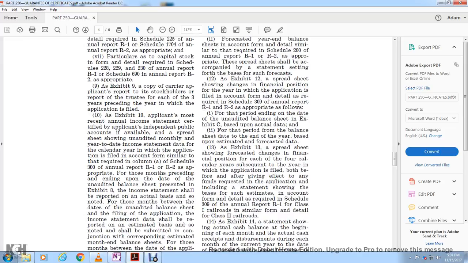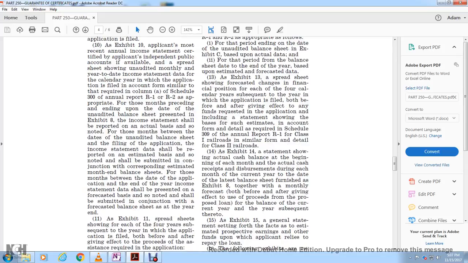13. Exhibit 13, a spreadsheet showing the forecasted change of the financial position for each of the 4 calendar years subsequent to the year in which the application is filed, both before and after, given the effect of any of the funds requested for the application, including the statement showing the basis for such estimates, in the form and detail required by Schedule 309 of the annual report R-1 from Class 1 railroads, or a similar form of the detail for Class 2 railroads.